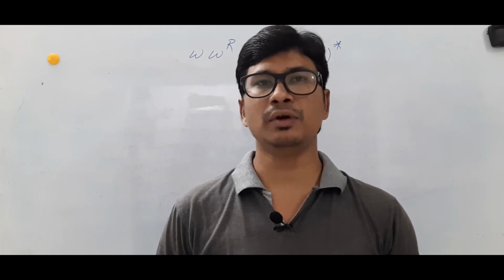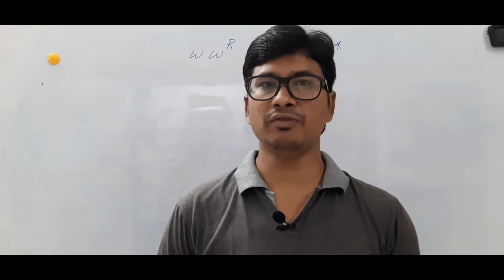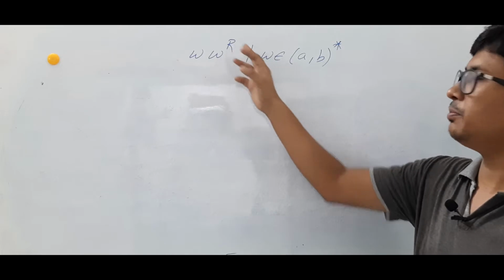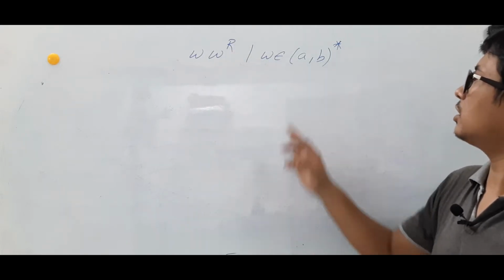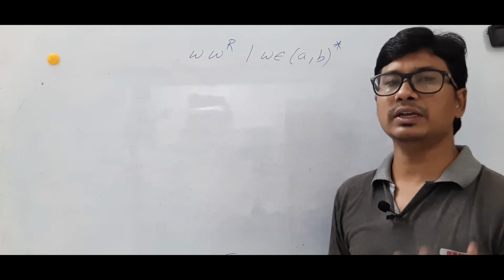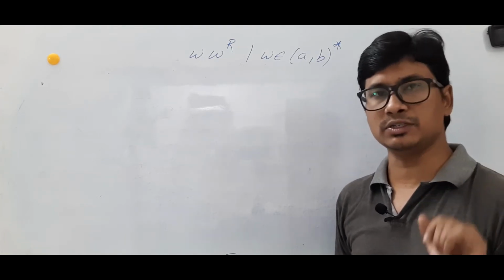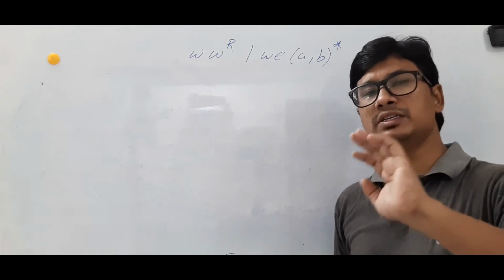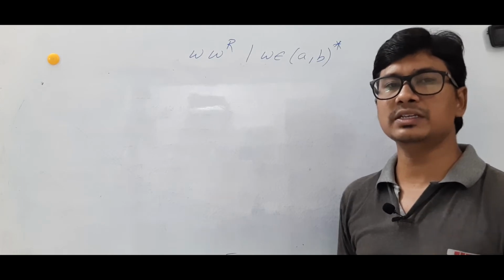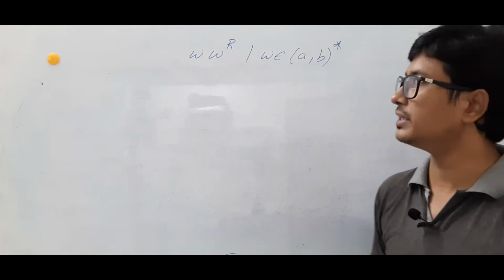In this video, I want to discuss how to construct a Turing machine for a language which consists of strings in the form of W, W power R, where W belongs to (A, B) Kleene closure. Kleene closure, what is it? Kleene closure means string length can be 0, string length can be 1, string length can be 2, and so on. Meaning that it even consists of epsilon, length 1, length 2, anything.